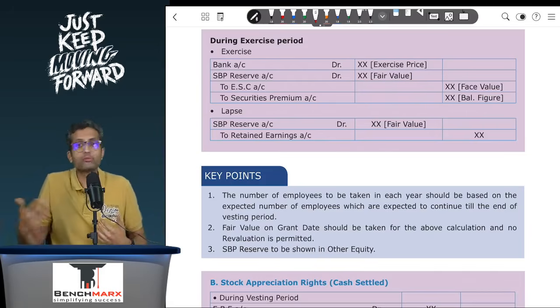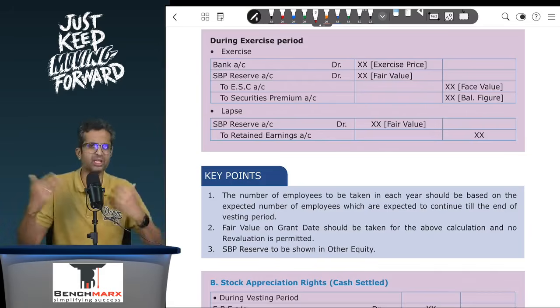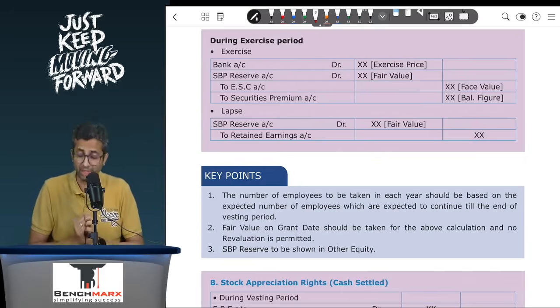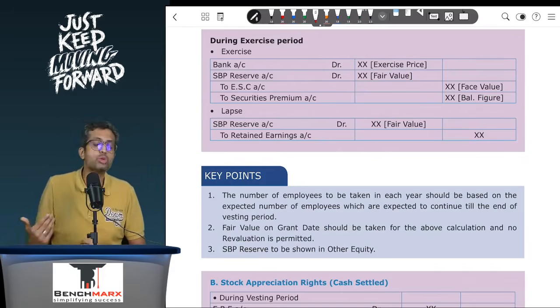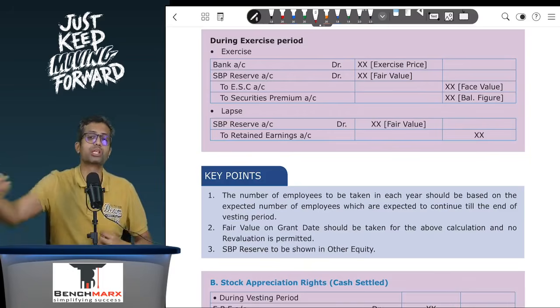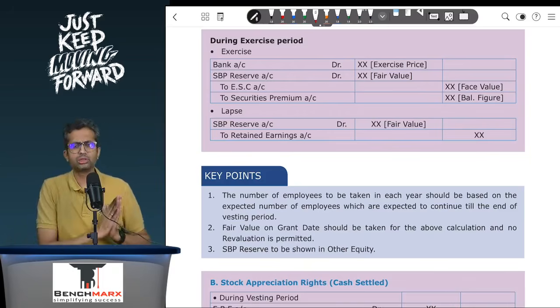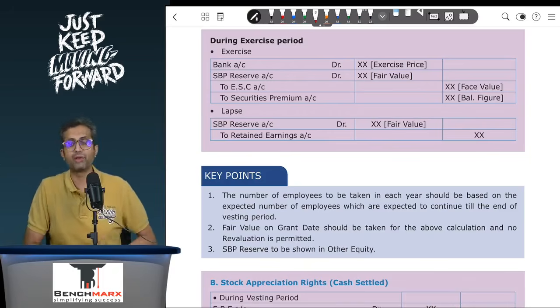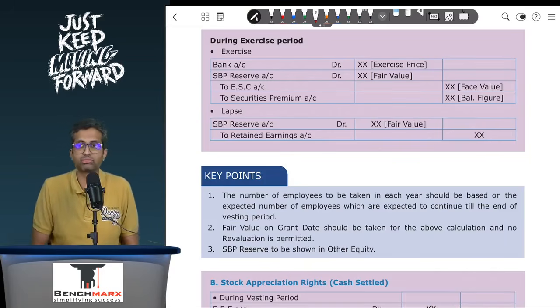Well, we will still have to remeasure. Why? Because as per Ind AS 37 for example, and generally accepted accounting practices, liabilities should be based on the best estimate of the amount that you expect to pay. So till 31st March 27, we expected that we'll have to pay probably 60 rupees. However, later we now expect that we'll have to pay probably 75 or 90 rupees, in which case you will have to remeasure the SBP liability.